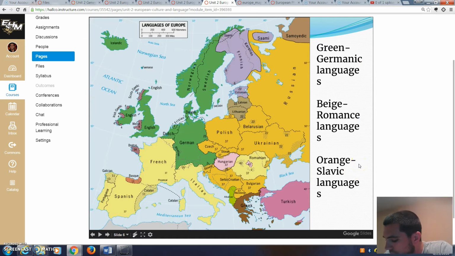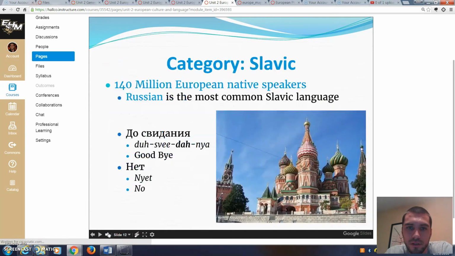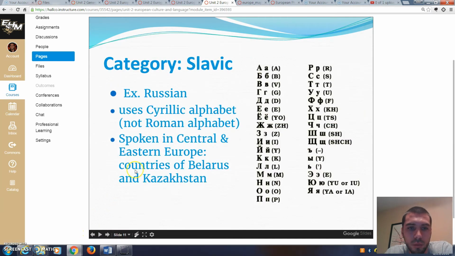Number 23, what alphabet does the Slavic language use? Well, let's skip over here to the Slavic language family. Up there it was. Okay, and what alphabet do they use? Well, it tells you in this bullet point right here. Okay, all right, so read this bullet point right here and it'll tell you the alphabet they use. Okay, I'm not going to go ahead and give you that one because you're very capable of answering that by yourself. Okay, just know it's in this bullet point right here. Okay, so pause and go ahead and write that down.